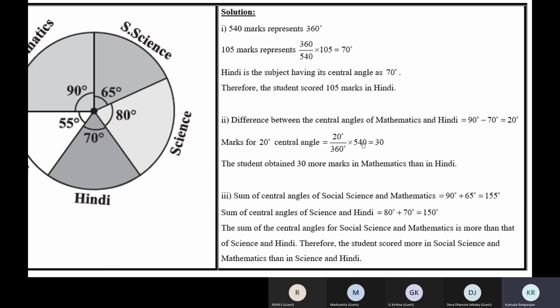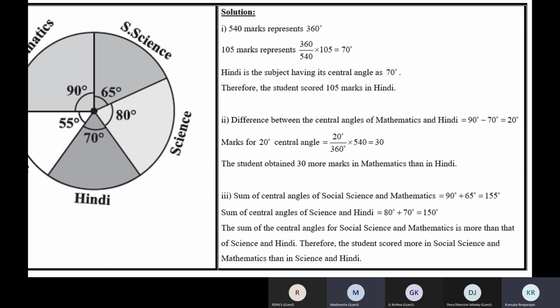So 540 divided by 360 will give you for 1 degree. Then multiply by 20 to get for 20 degrees. So it's 540 by 360 into 20.